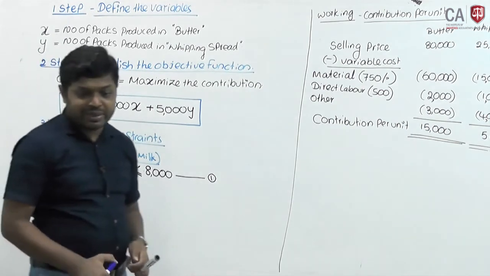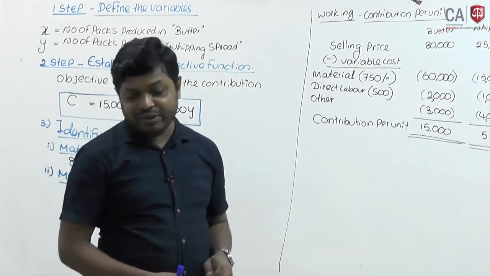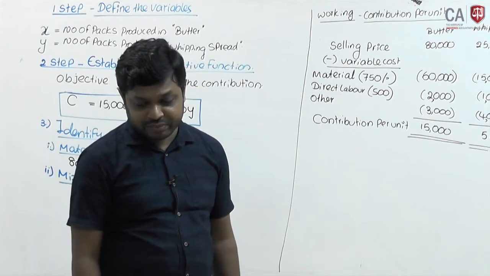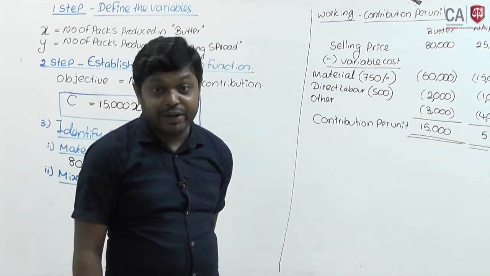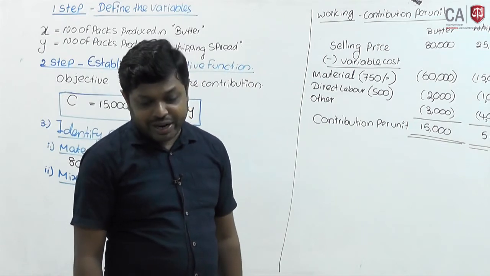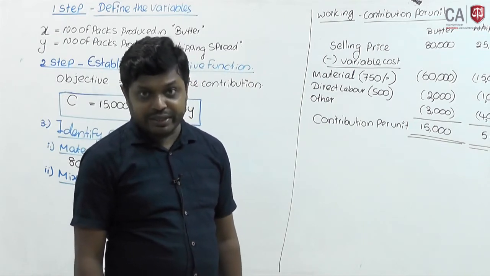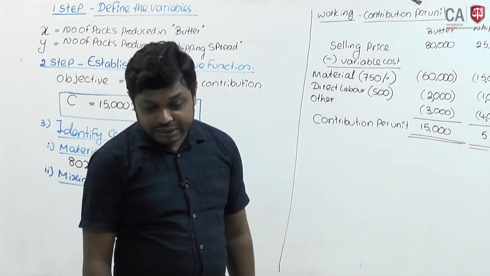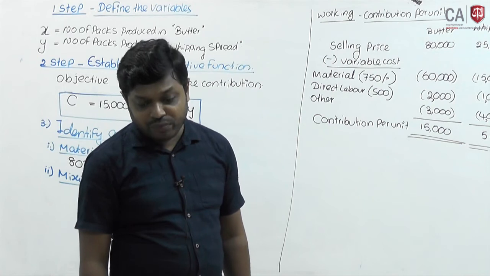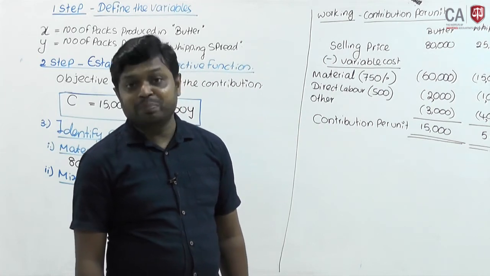How many mixing plant hours are required for butter and whipping? It has been given per liter. 2 hours of mixing are required for butter, 1 hour for whipping spread. Maximum availability, 300 available for the mixing plant.